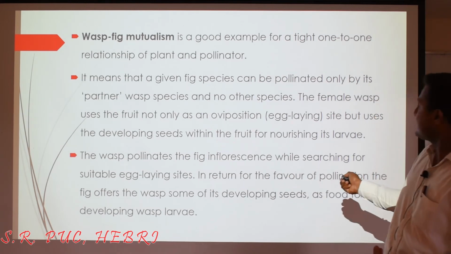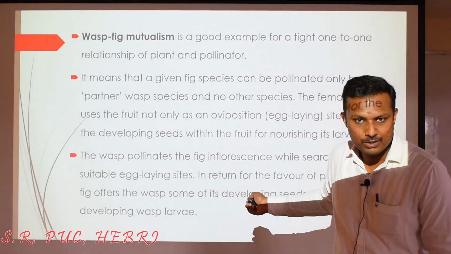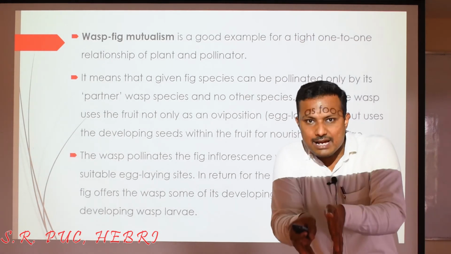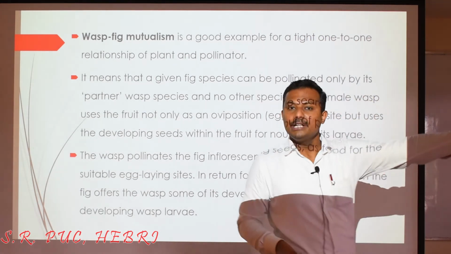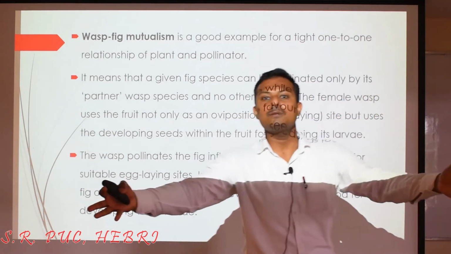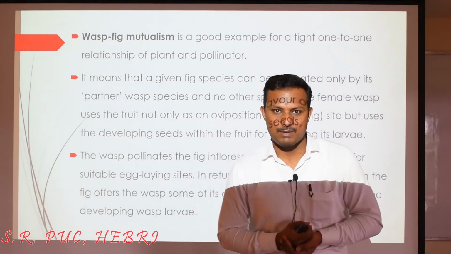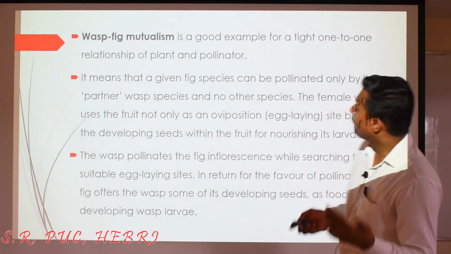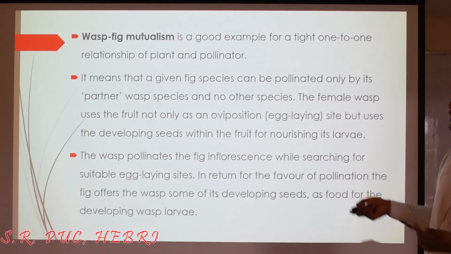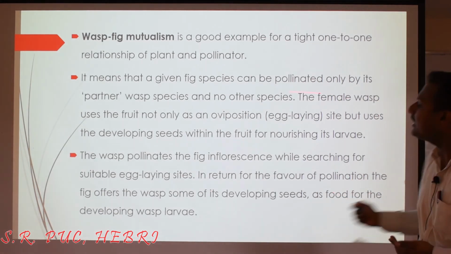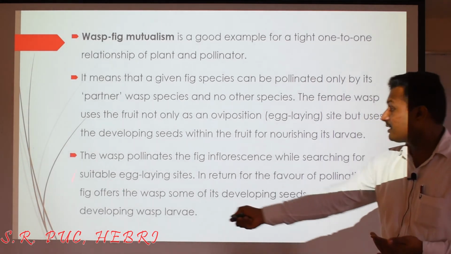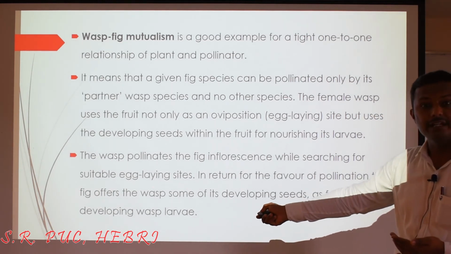Oviposition means it's a safe place for laying its eggs, right? And when it lays the eggs, and whenever it goes and incubates those eggs, it will disturb the flowers and cause the pollination to take place, right? So fig is the best example. And so the wasp pollinates the entire inflorescence, especially when searching for a suitable egg laying site.